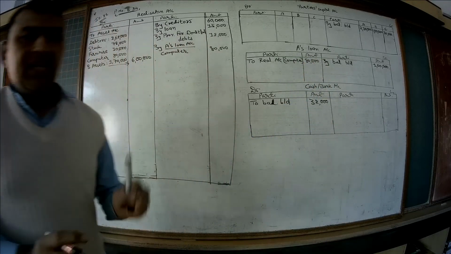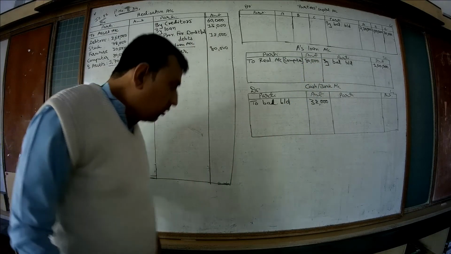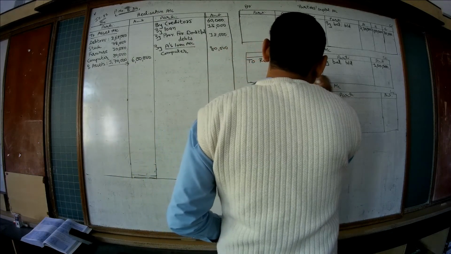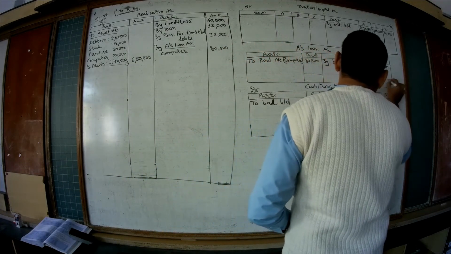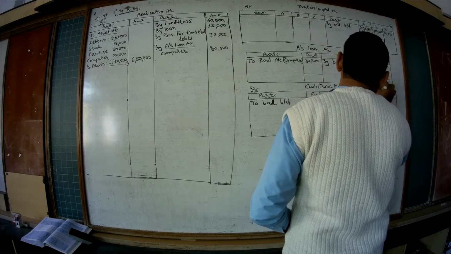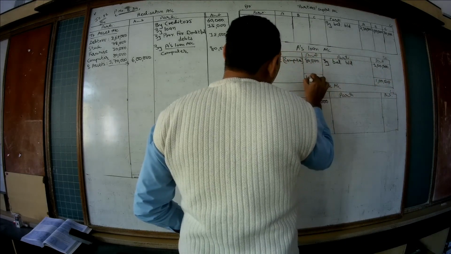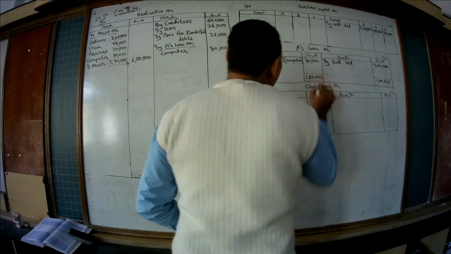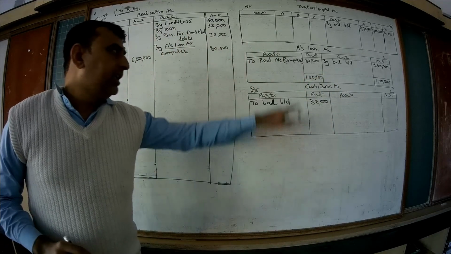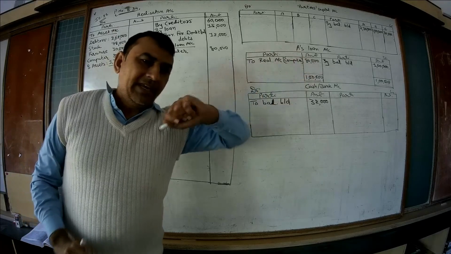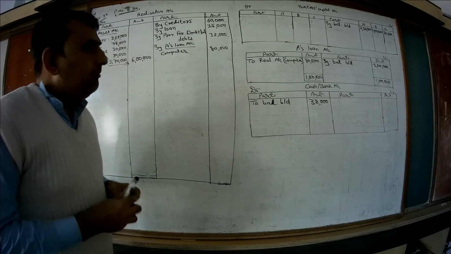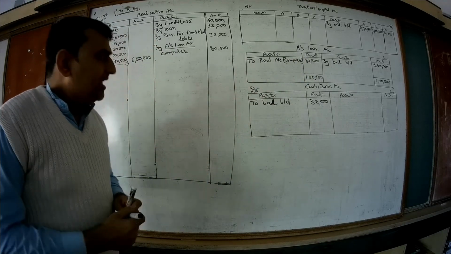Now that means A's loan account is closed. He has taken the computer for full settlement of his loan of rupees 1 lakh. That means for the loan of rupees 1 lakh we have given him a computer of rupees 80,000, so the firm has gained rupees 20,000.